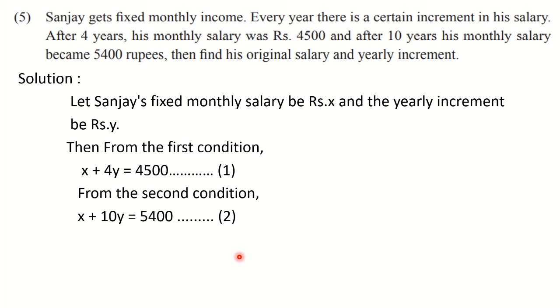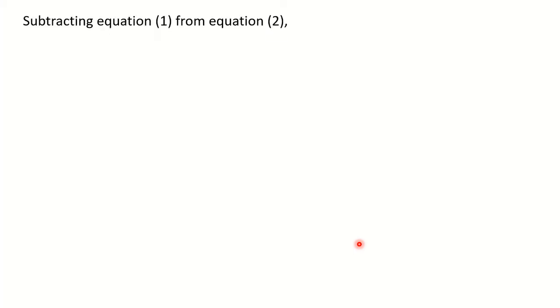Again, I told you in the previous example that always think of bigger number. So in equation 2 we have bigger number. So subtract equation 1 from 2. What we are going to write? Subtracting equation 1 from 2. 2 will appear up, 1 will appear down. So write down. Subtracting equation 1 from 2.